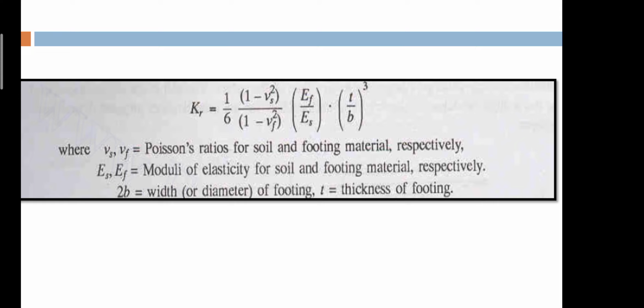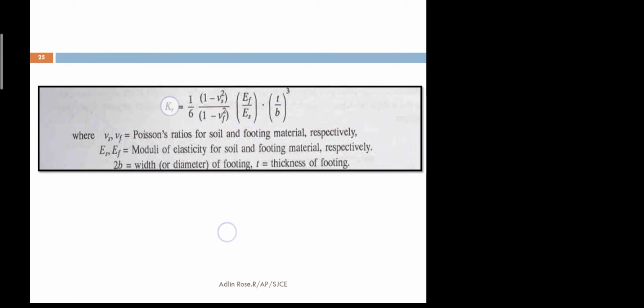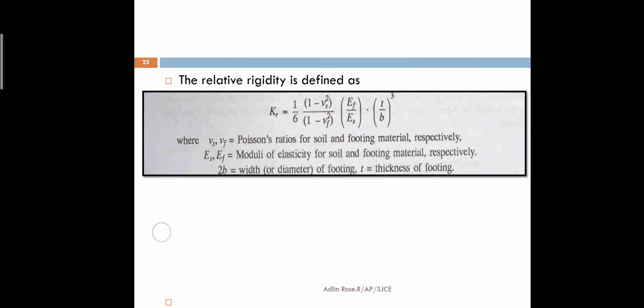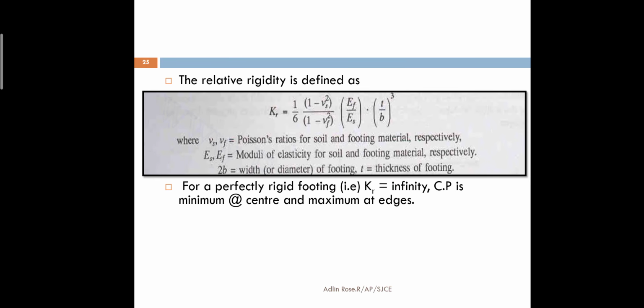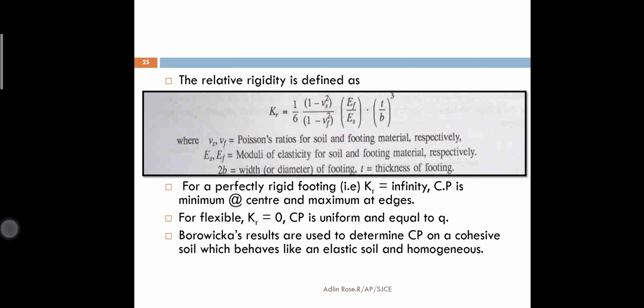For steel it is going to be 200, for soil it is going to be some 5000. So elasticity varies. So this is the relative rigidity formula. If Kr is equal to infinity, then the rigidity is very high, meaning the foundation is highly rigid. If Kr is going to be 0, then the foundation is flexible and the contact pressure is going to be uniform.